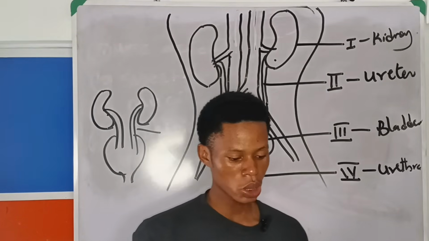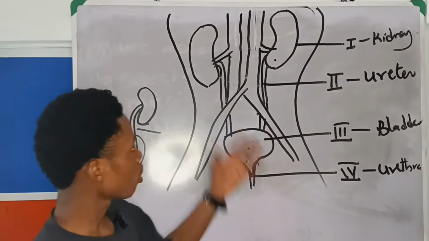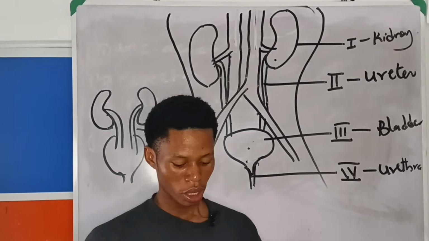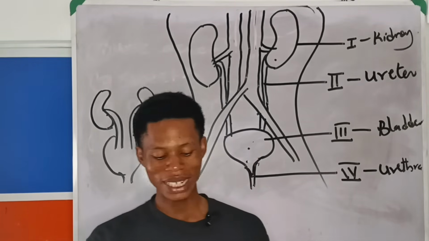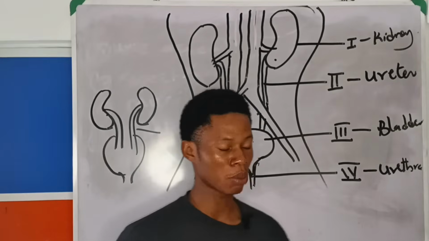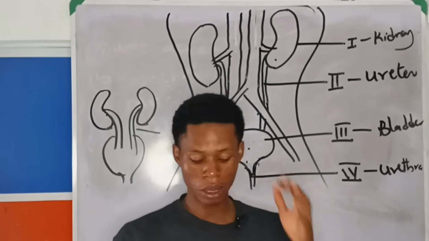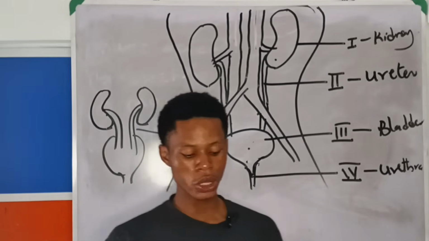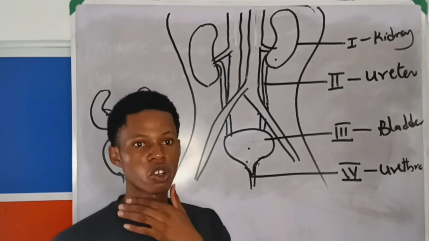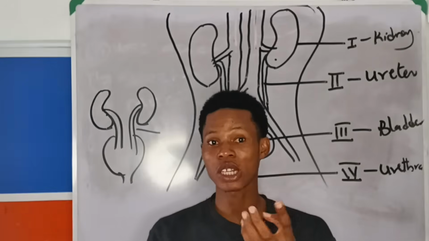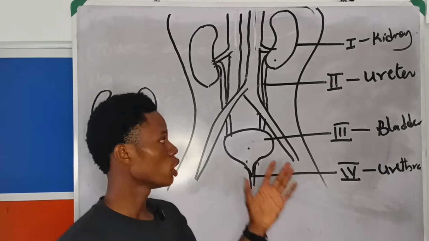Then the next question says the diagram above represents the human dash. So this diagram represents the human dash. A, circulatory system; B, excretory system; C, nervous system; D, reproductive system. So this diagram on the board here represents dash. A, is it circulatory system? B, is it excretory system? C, is it nervous system? D, is it reproductive system? Drop the answer in the comment section for me. That is how I will know the people that were following from the beginning of this video to this point.